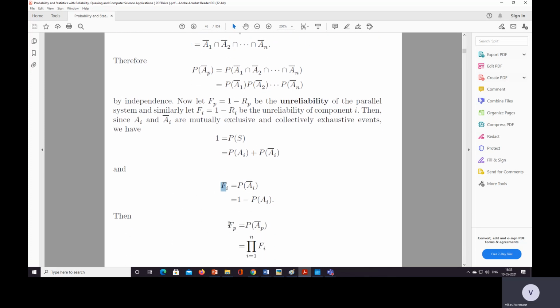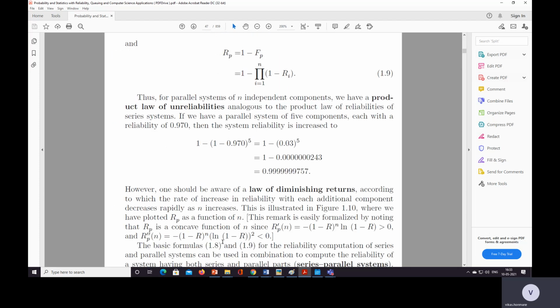Okay, and for the parallel system, Fp is equal to the probability of Ap complement, which is equal to the product over i equal to 1 to n of Fi. And Rp, the reliability of the parallel system, is equal to 1 minus Fp, which is equal to 1 minus the product over i equal to 1 to n of (1 minus Ri).